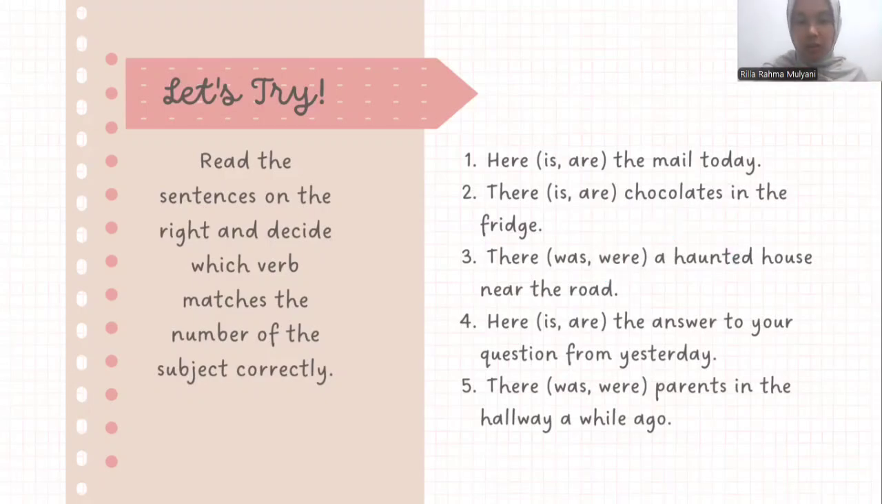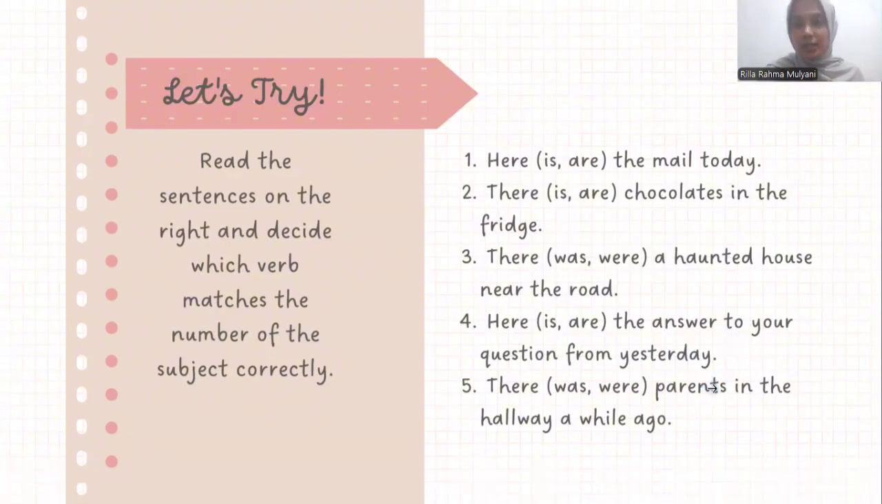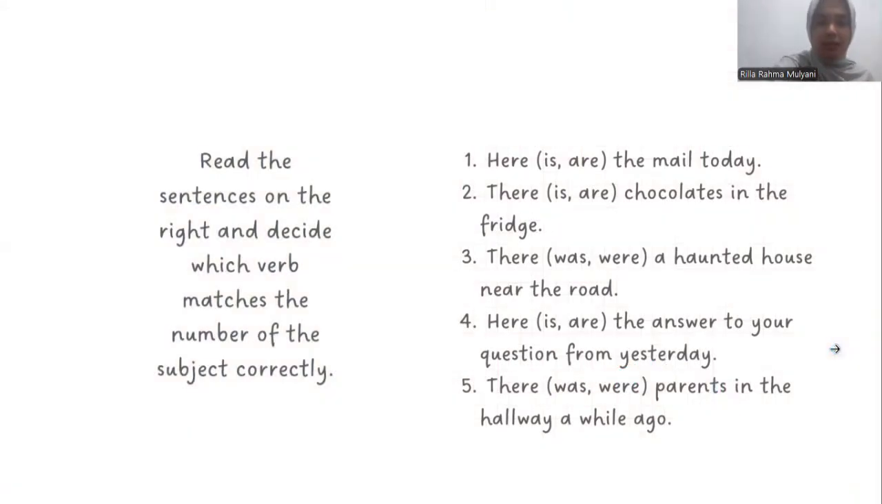Number 4, here is the answer to your question. Answer is singular, so the verb is is. Number 5, their parents were in the hallway. Parents is plural, so the verb is were. Next.